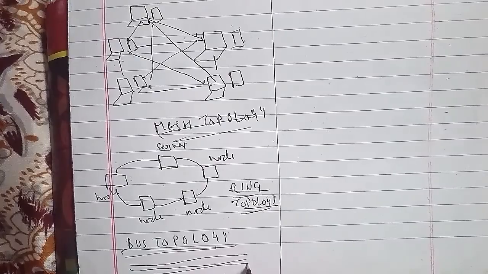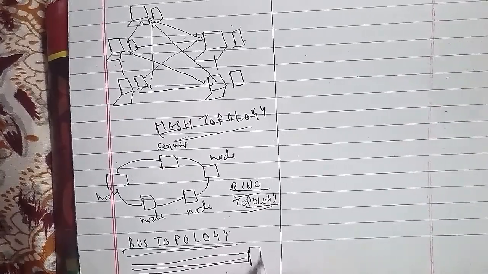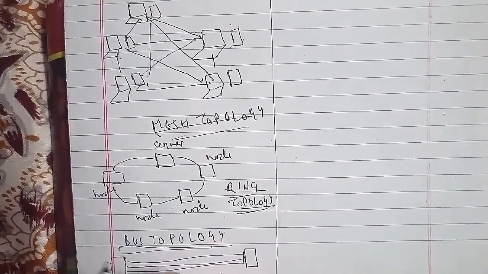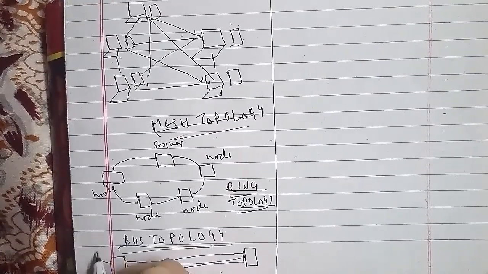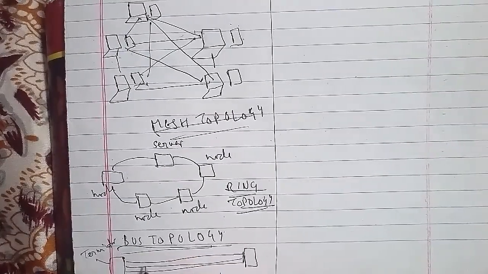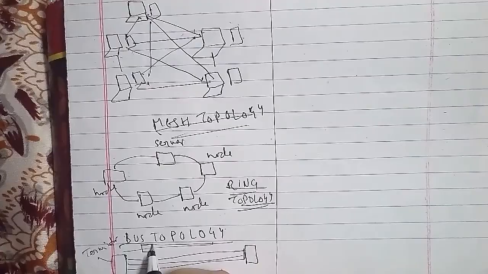These are known as your shared media. So this has terminators, these are the stations, and these are the shared media. So this is known as bus topology.